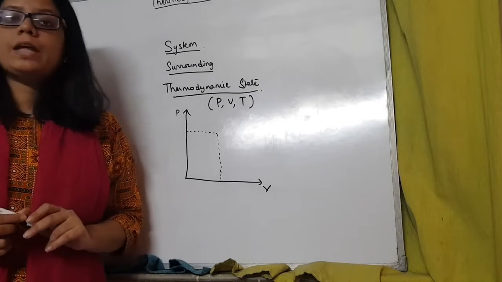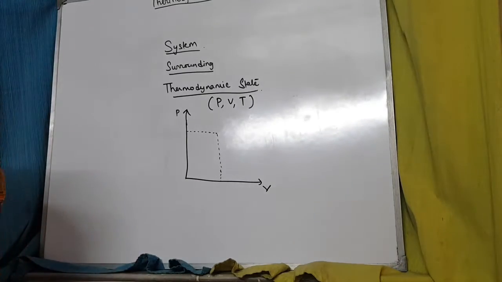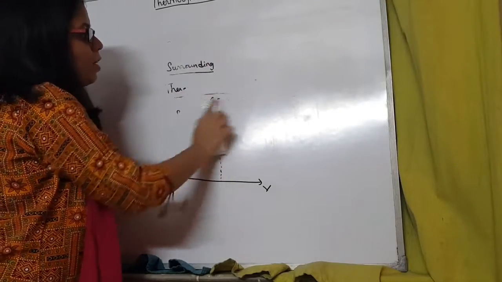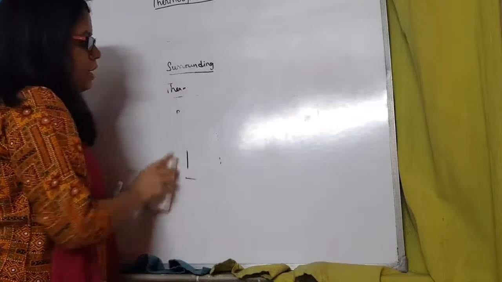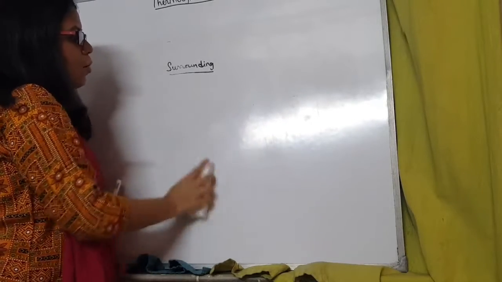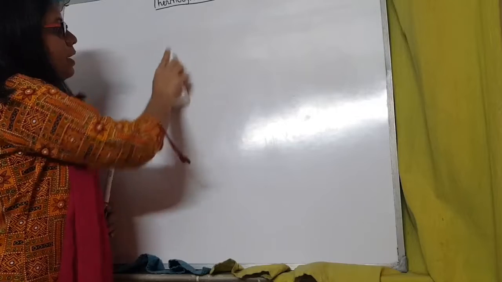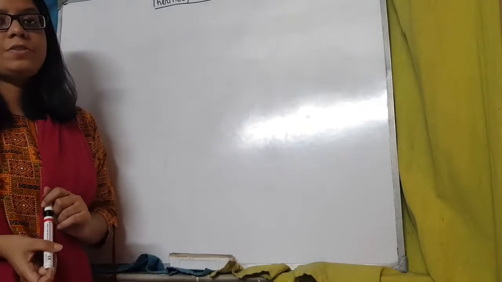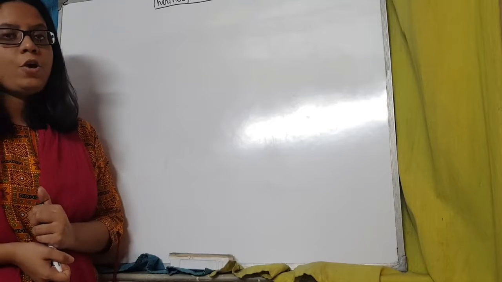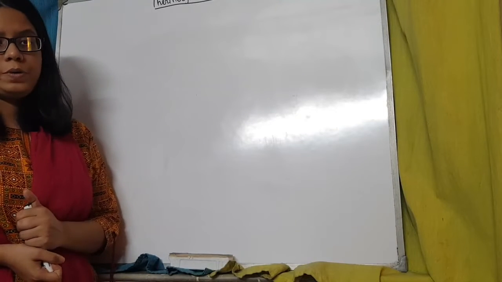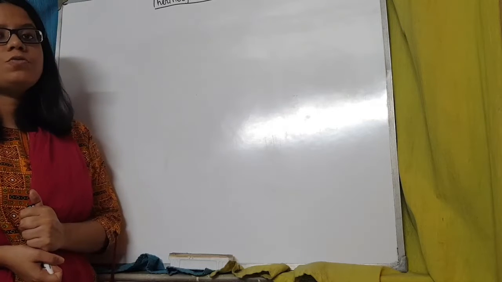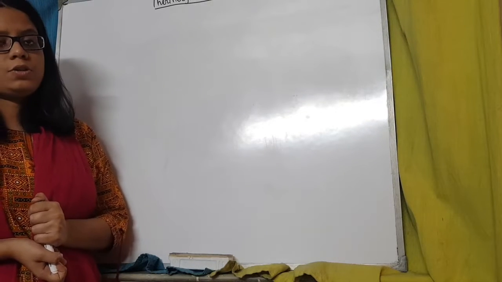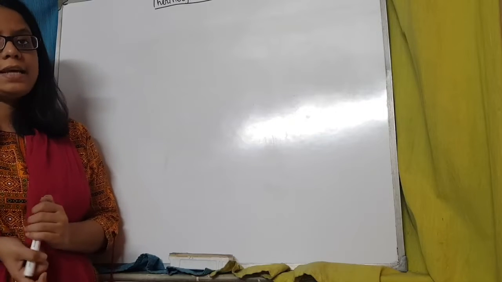Now we move on to temperature. Now up till the lower classes, temperature used to be defined as the degree of hotness or coldness of a body. To indicate how hot or how cold a body is, we generally use the term temperature. But that is a very relative and subjective definition, that is not very accurate, which means it will vary from person to person, right? So we need to find a more accurate one. First let us understand why it is a subjective concept. Why can't we remain with that definition?